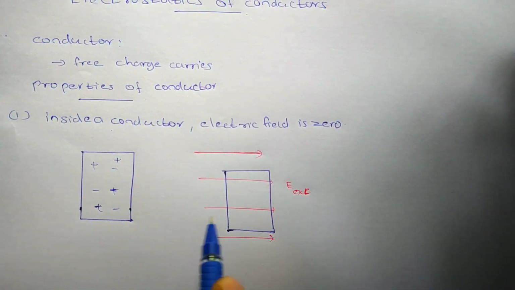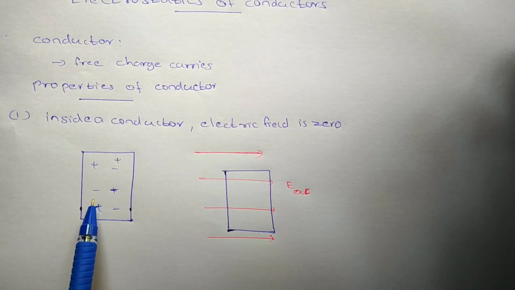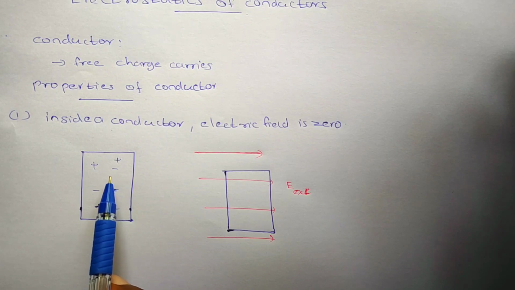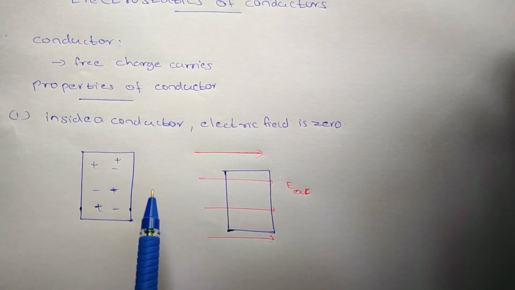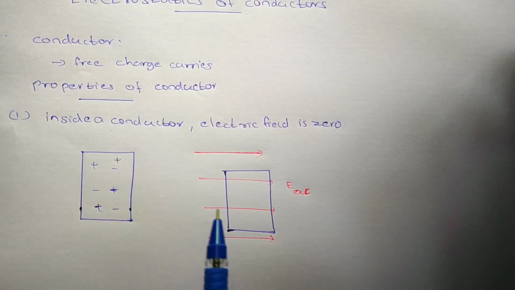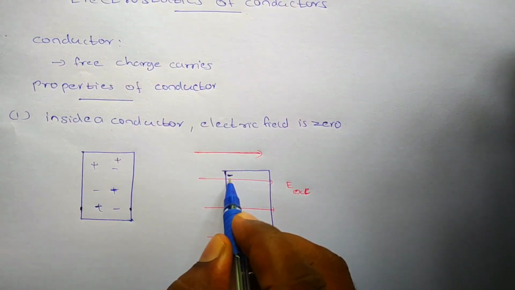If this conductor is placed in an external electric field, its negative and positive charges are distributed to opposite ends. That means the negative charges are distributed to this end and the positive charges are distributed to this end.